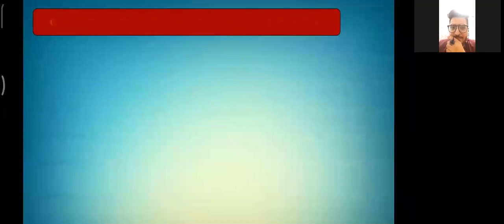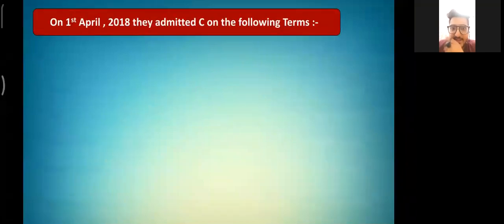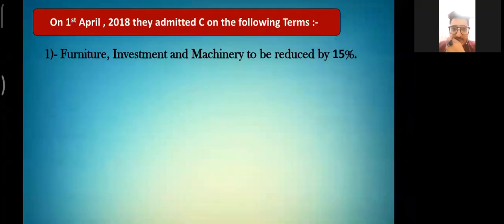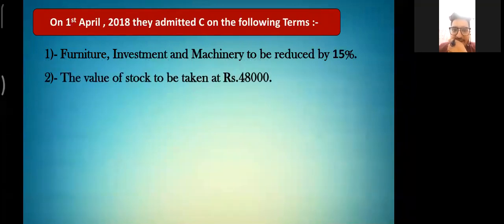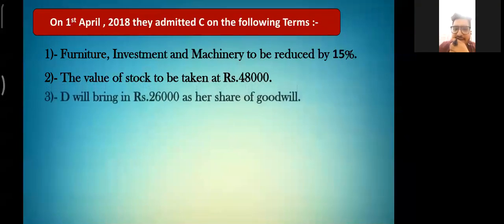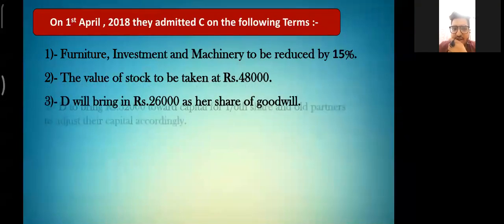On 1st April 2018, they admitted D on the following terms. First, furniture, investment and machinery are to be reduced by 15%. Second, the value of stock to be 48,000. Third, D will bring 26,000 as his share of goodwill.